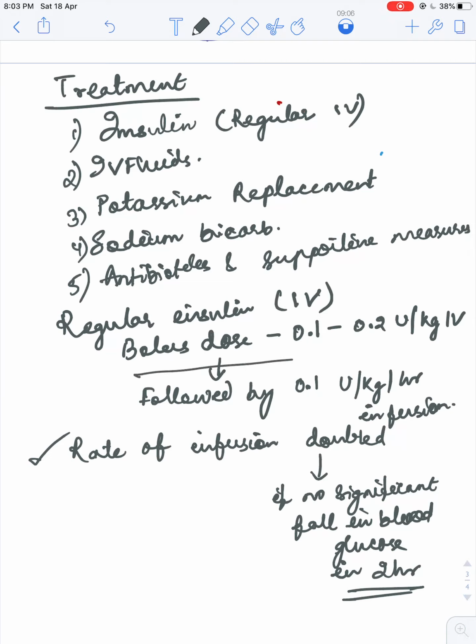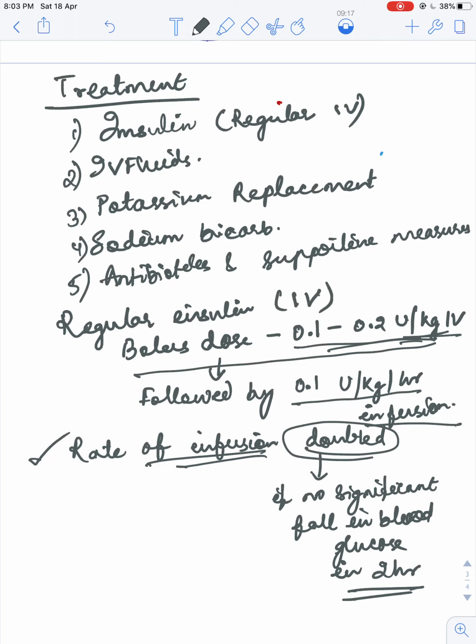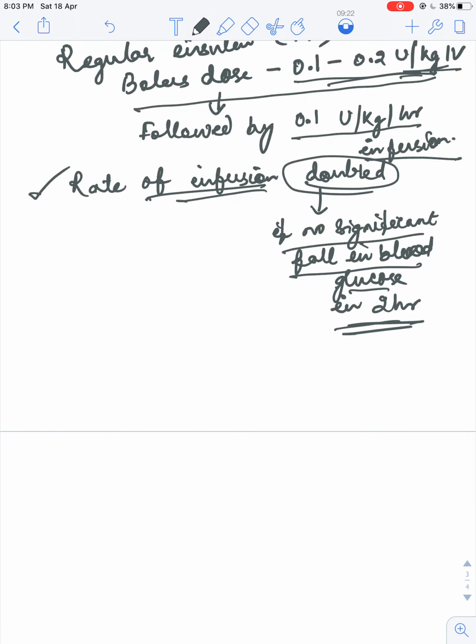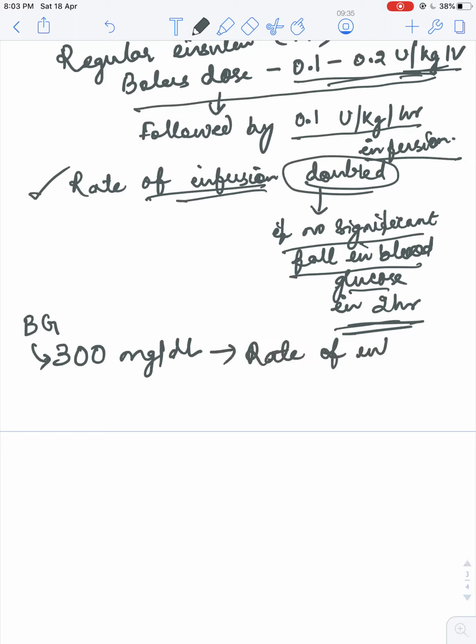Okay, so the bolus dose is 0.1 to 0.2 unit per kg IV, followed by 0.1 unit per kg per hour infusion, and this rate of infusion is doubled if there is no significant fall in blood glucose within 2 hours. And when the blood glucose reaches 300 milligram per deciliter, the rate of infusion is reduced to 2 to 3 units per hour.